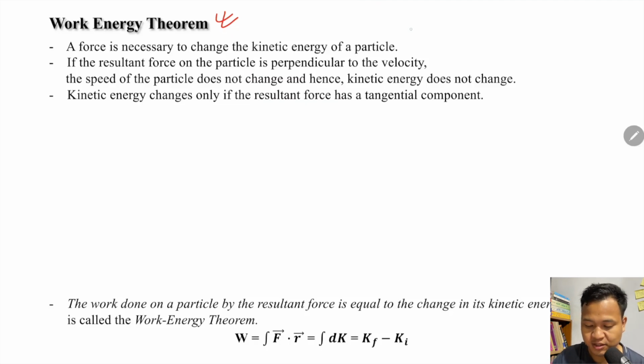Suppose an object is moving with constant velocity v, okay. If you want to make some changes in this velocity, increase or decrease, what do you do?